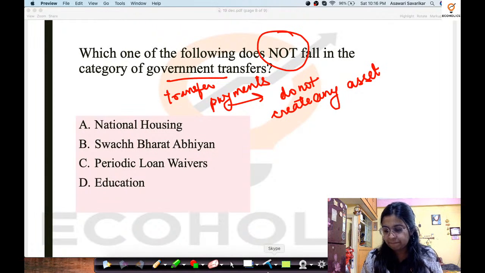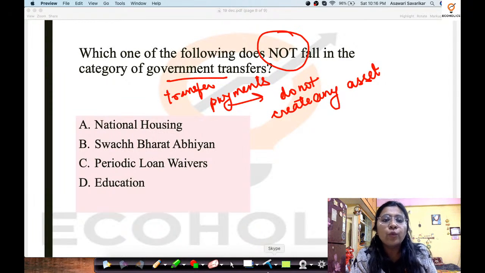Yes, please. Can we have an answer for this question? Which one of the following does not fall in the category of government transfers?